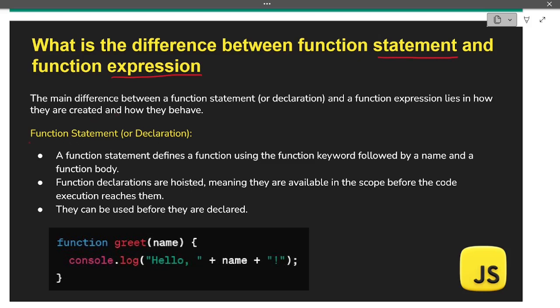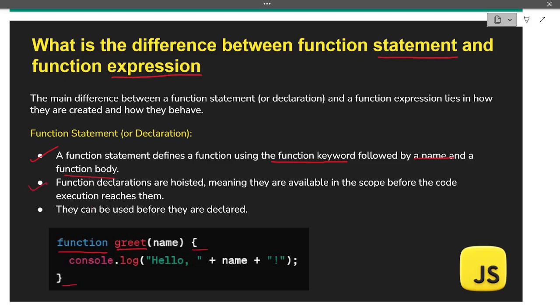First of all, we are going to understand how function statements behave. Then in a similar way, we will understand how function expressions behave, and then we will see the difference between them. A function statement defines a function using a function keyword followed by a name and a function body. So if you want to define a function statement, you need to write a function keyword, then the name of the function, and then the function definition body.